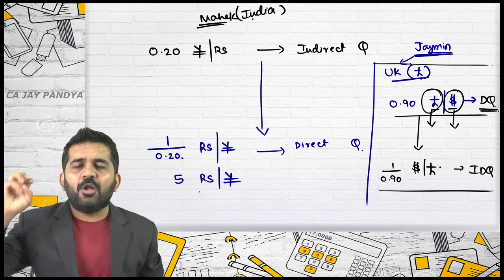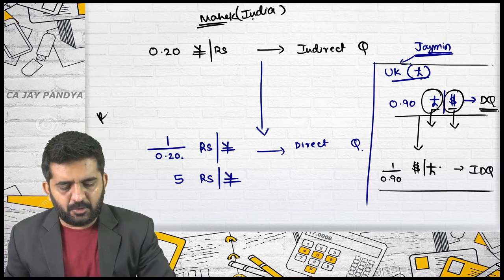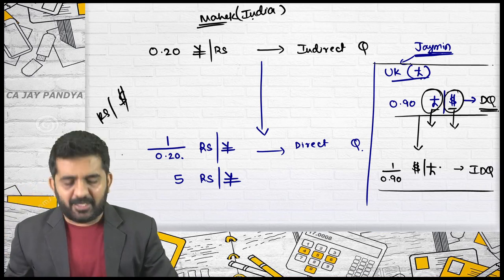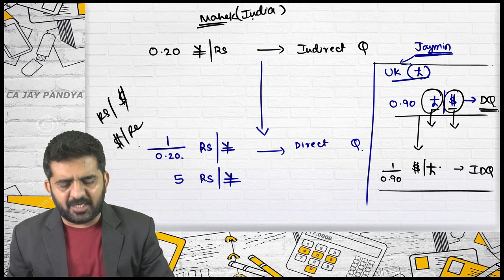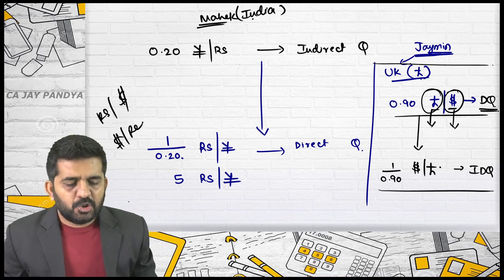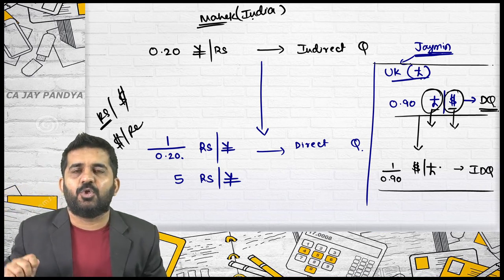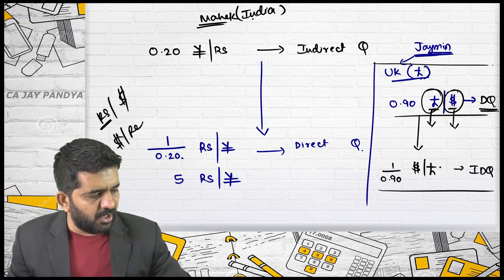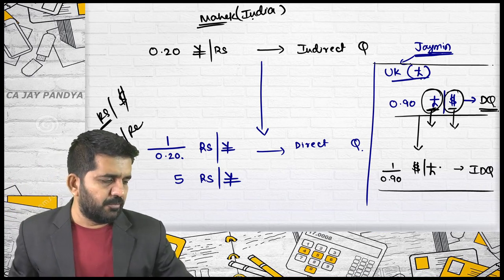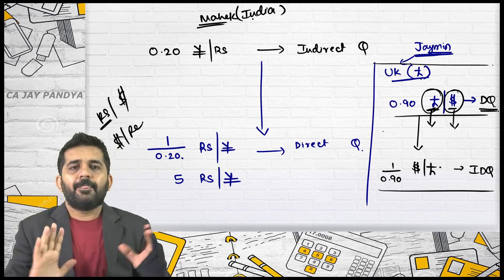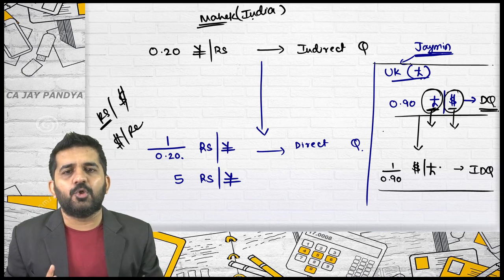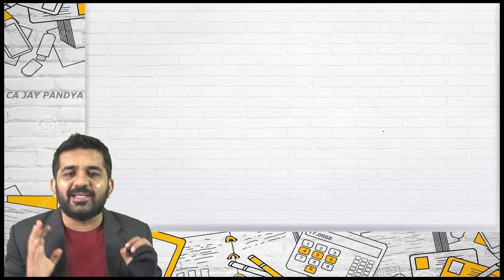You can always take reference from rupees. Rupees per dollar is a direct quote, but dollar per rupee is an indirect quote. If you are in India, rupees should be on the left hand side. If you are in UK, pound sterling should be on the left hand side. This is converting a direct quote into an indirect quote. We are still continuing direct quote with indirect quote.